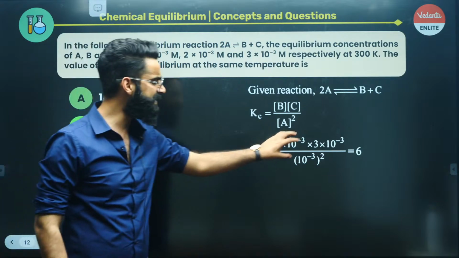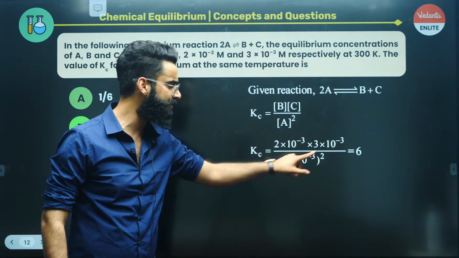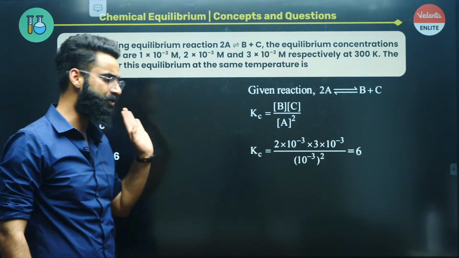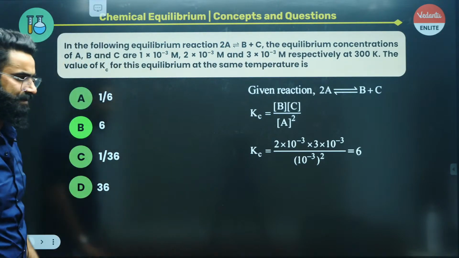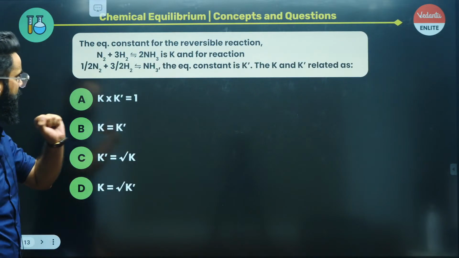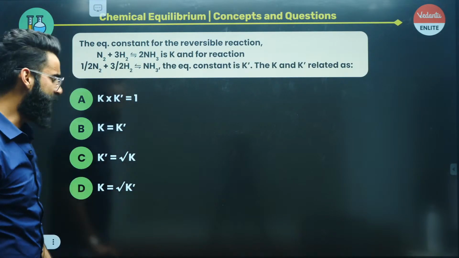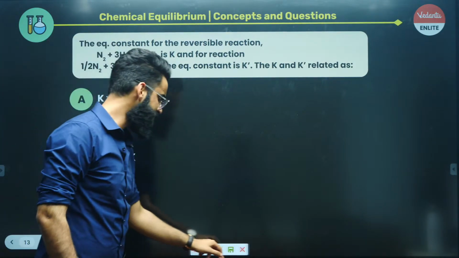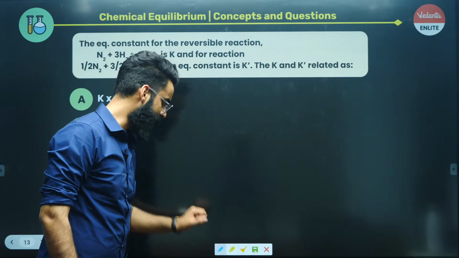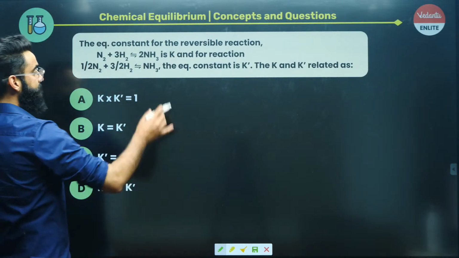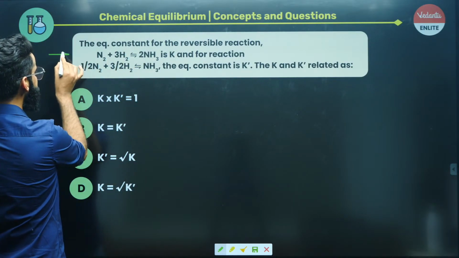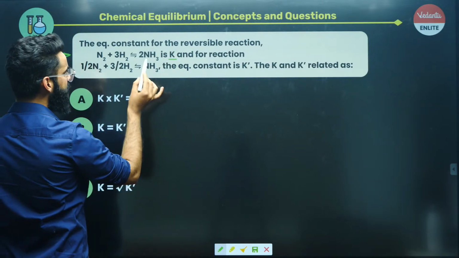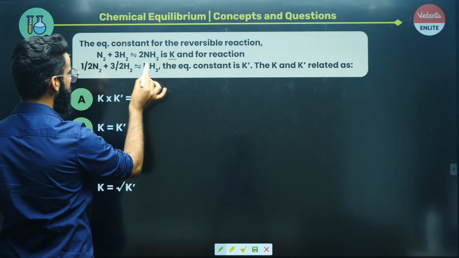When you put all these values into this expression, you get the Kc value exactly as 6. Absolutely, guys, you all are perfectly right. Yes, exactly. This is one more very common and simple question. I've started with the simpler questions only, very basic. One reaction is given to us, its equilibrium constant is given to us, and I need to calculate the equilibrium constant for this particular reaction.